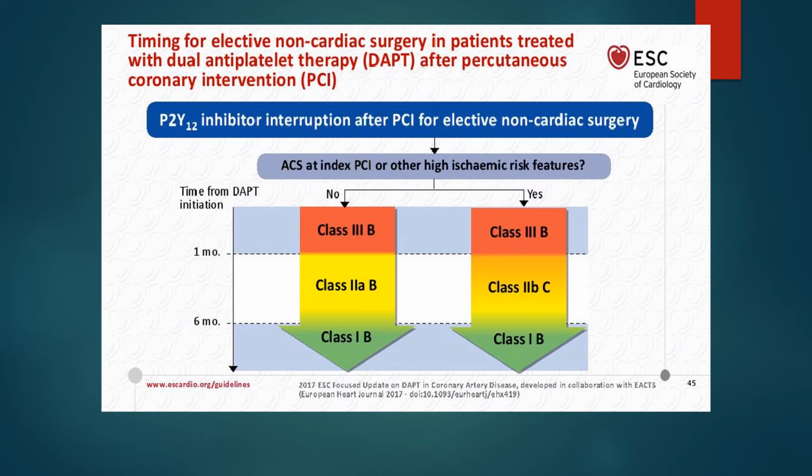Within 1 month, you shouldn't interrupt the P2Y12 inhibitor, unless there are no high ischemic risk features. After 1 month to 6 months, class 2A level of evidence B, you can interrupt. Class 2B level of evidence C, you can stop up to 6 months. After 6 months, you can stop and continue aspirin and send the patient for the non-cardiac surgery.